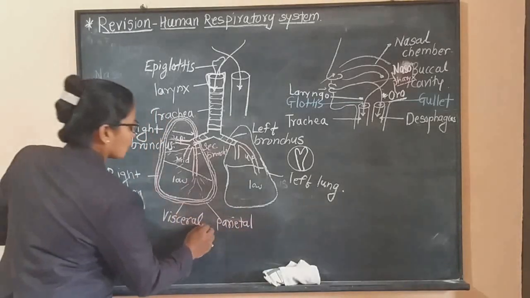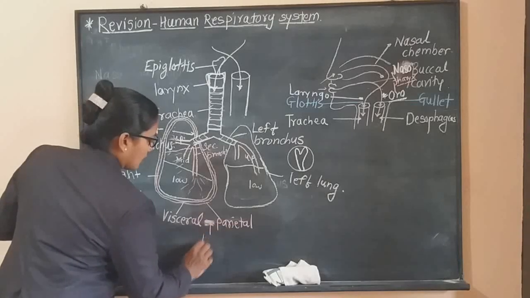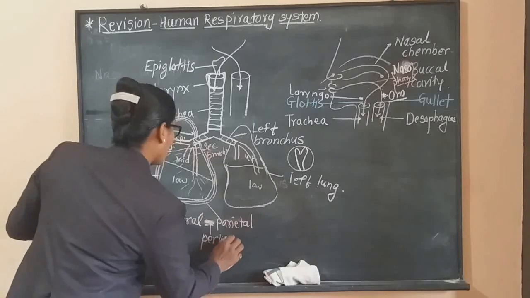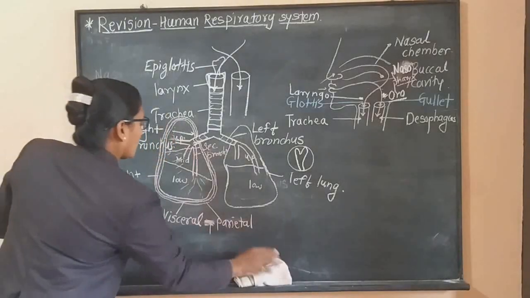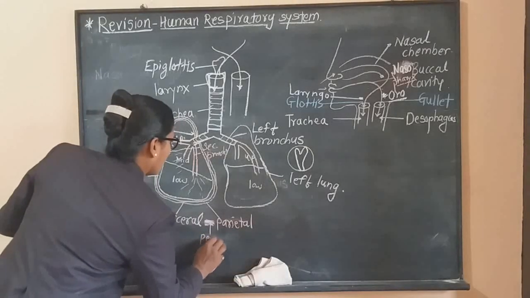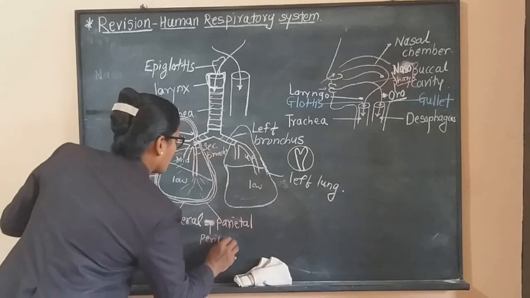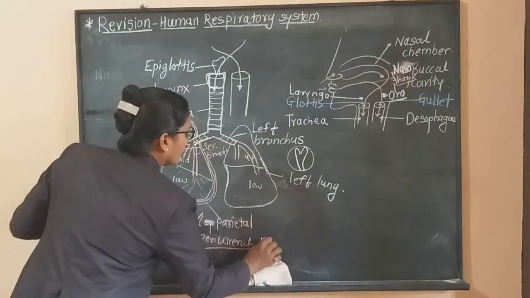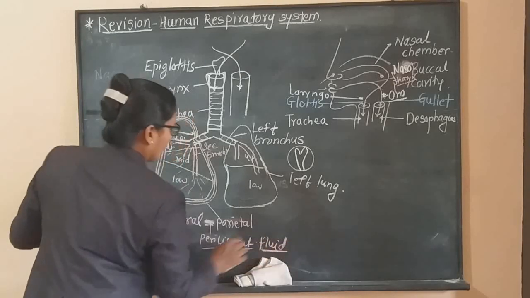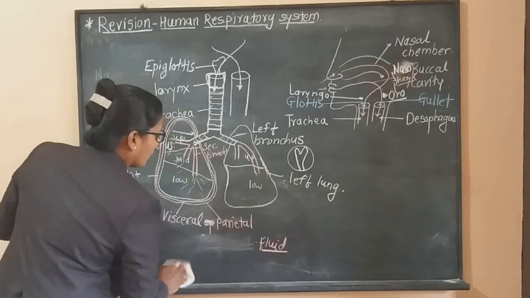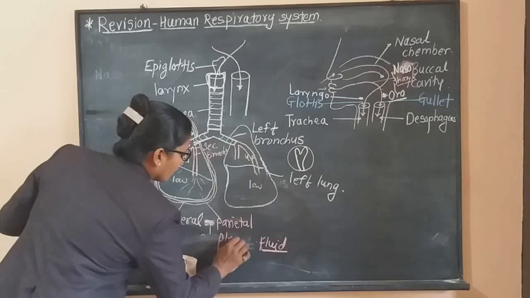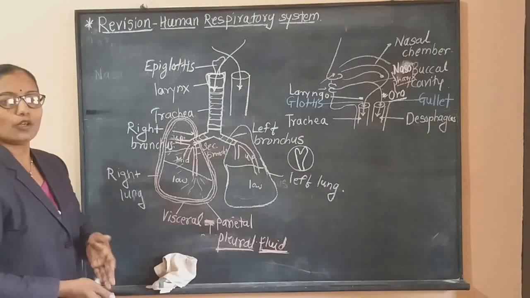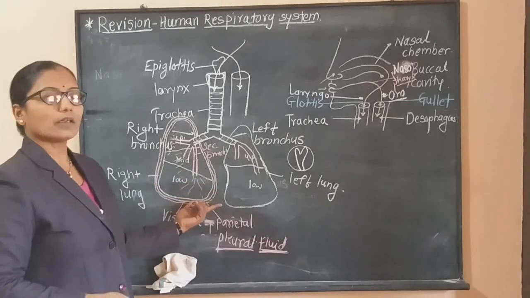In between these two membranes there is a space. This space is called the pleural space, and it is filled with fluid, that is pleural fluid. And this pleural fluid, it avoids the friction of the lungs with the ribs.